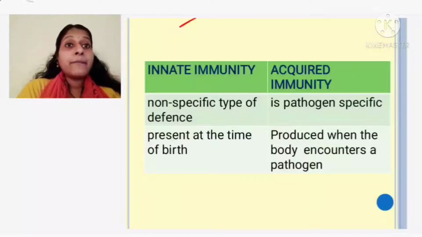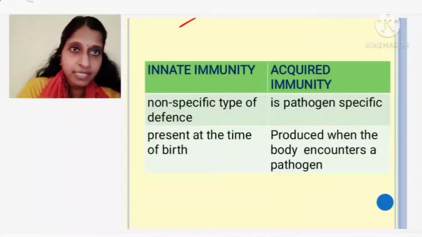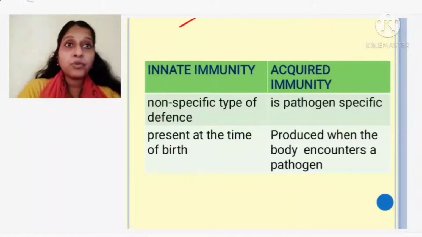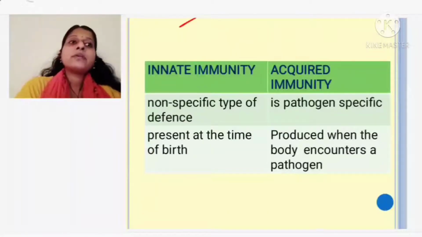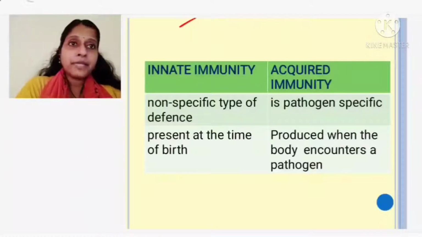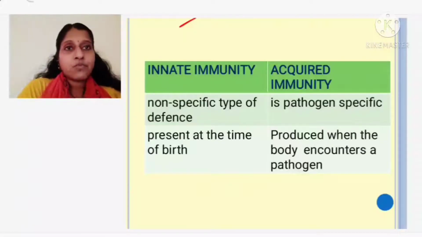Acquired: I am developing it after some attack, either by taking a vaccine or by getting the disease, because of which I am becoming immune to the same. So that is acquired, and it is specific in nature. Innate is present right from birth, but acquired immunity I get whenever a pathogen enters my body and after that I develop immunity against that pathogen. Then we call that acquired immunity. Okay, one by one we are going to discuss.